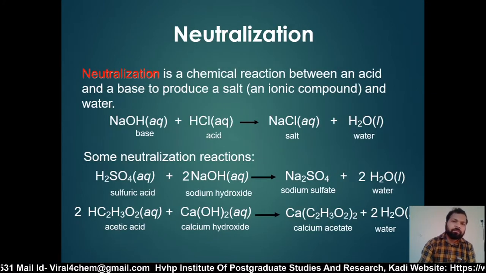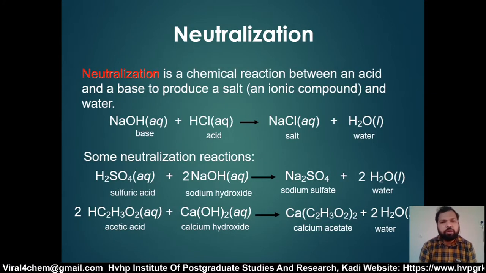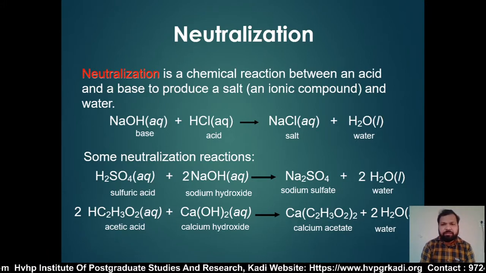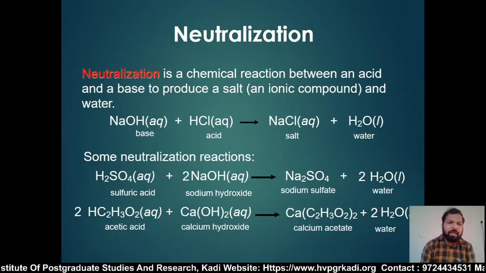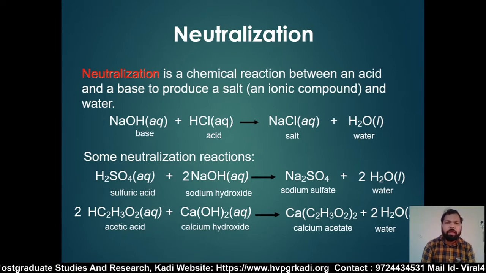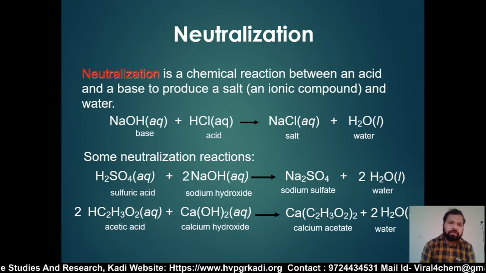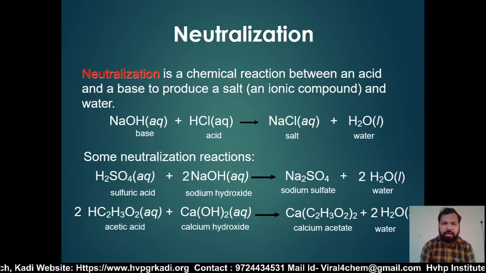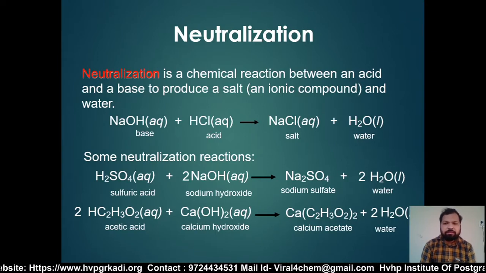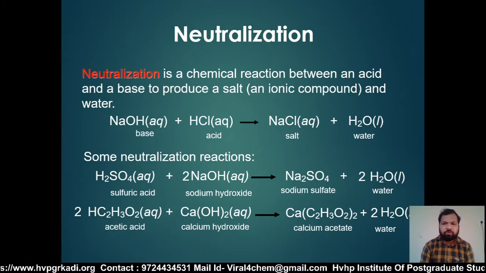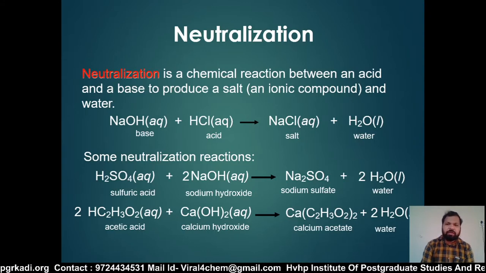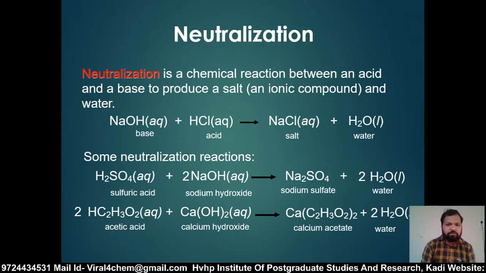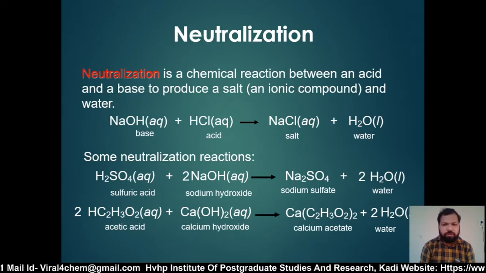Neutralization. First of all, I will discuss what neutralization is. Neutralization is a chemical reaction between an acid and a base to produce a salt and water. For example, one is a strong base, NaOH, and the second is HCl, a strong acid. They give NaCl plus H2O. Now NaCl is a salt and H2O is water. Another neutralization reaction is sulfuric acid reacting with sodium hydroxide.